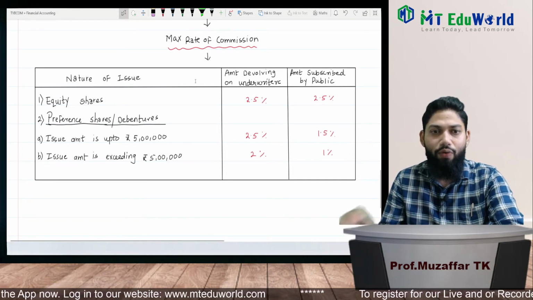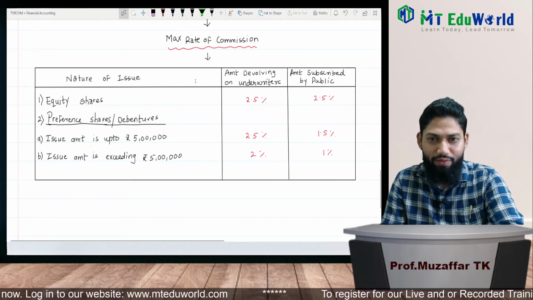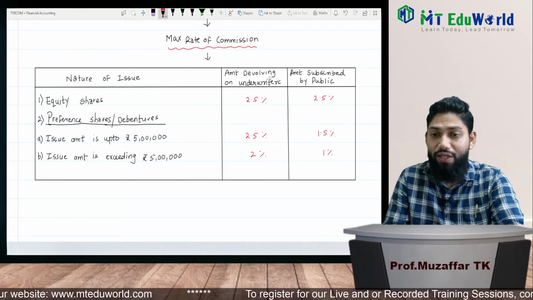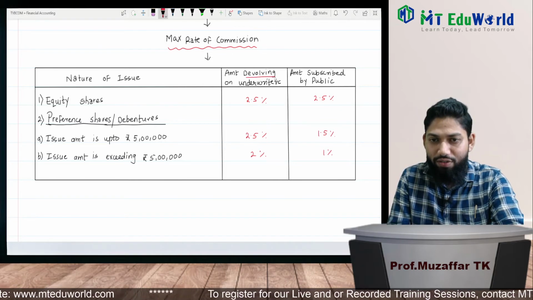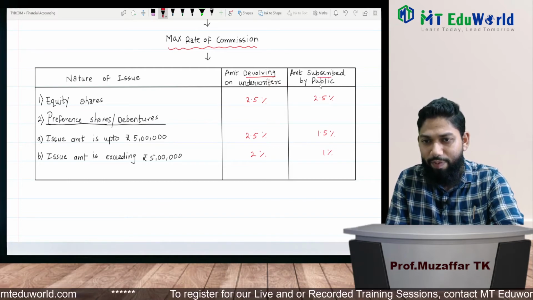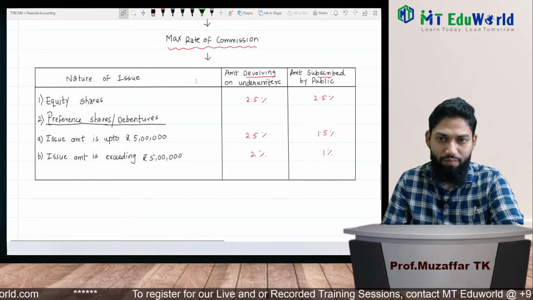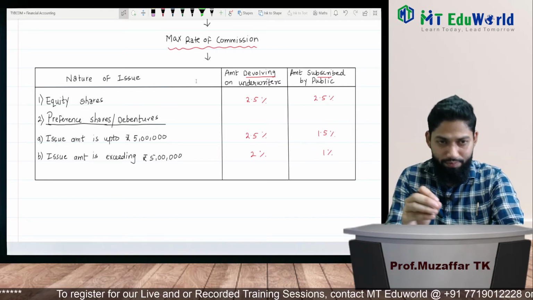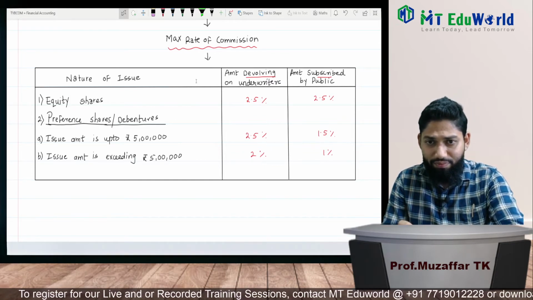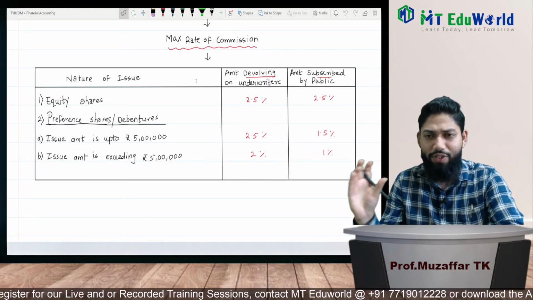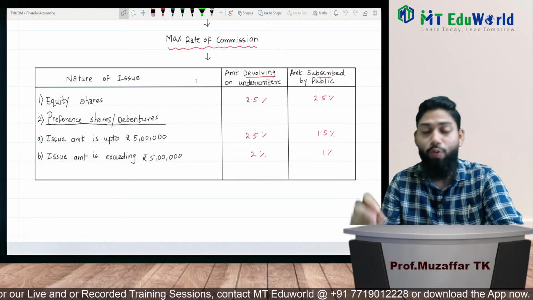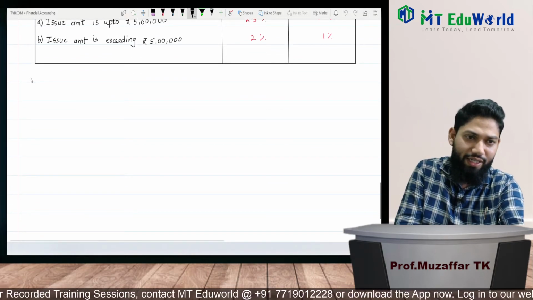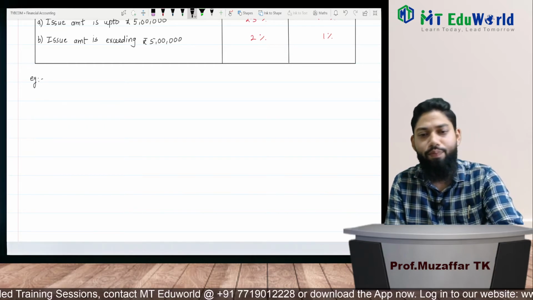Got it? Now here nature of issue is given: equity shares, preference shares, debentures. Now here there are two columns: amount devolving on underwriters, and second is amount subscribed by public. Maximum rate of commission in case of equity shares: what is the amount devolving on underwriters? 2.5%. Amount subscribed by the public, 2.5%. Let us take one example and then wind up this session. Let us take an example to understand it clearly.